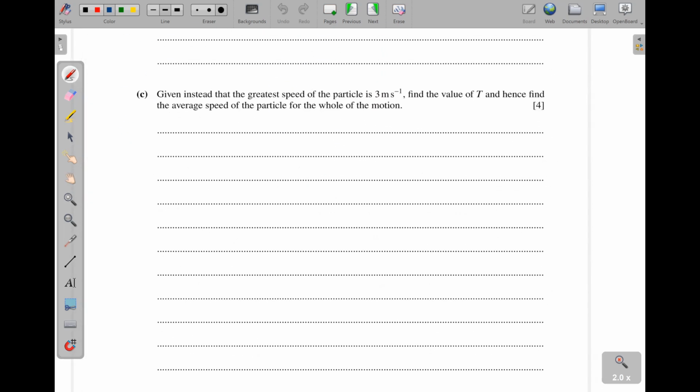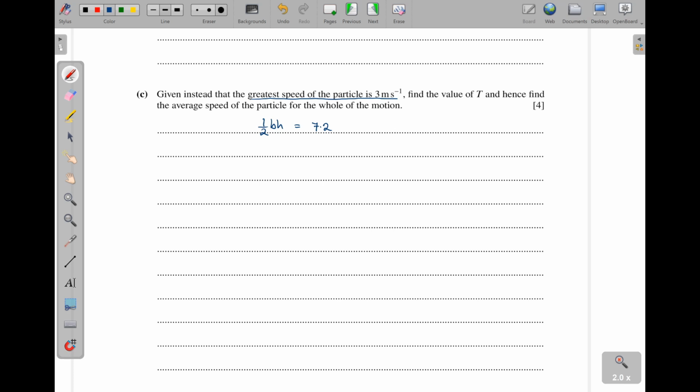Then part C, given instead that the greatest speed of the particle is 3 meters per second, find the value of t and hence find the average speed of the particle for the whole journey. We are given the greatest speed, which is equal to 3. That is our V. Now, I can have my a half BH, which is the area of that triangle. Remember, it is equal to 7.2.